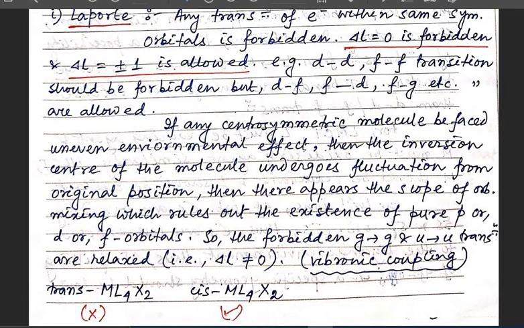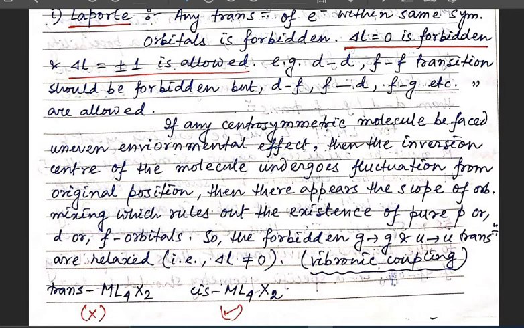That means that molecule is centrosymmetric. In trans ML4X2, the central metal is there, the four equatorial bonds are to L, and the axial positions are X. So that is a centrosymmetric molecule; the inversion center goes through the central metal atom. That's why for trans ML4X2 there should be no mixing of orbitals.